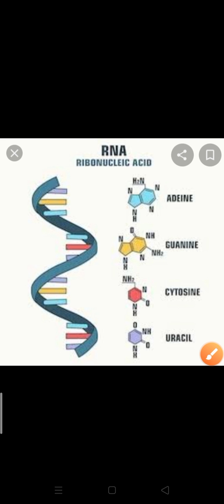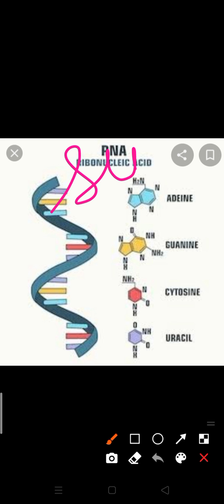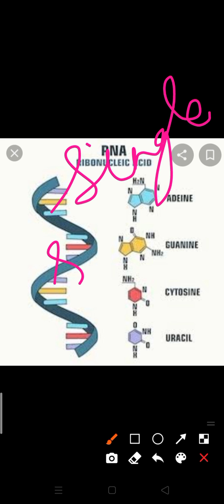Students, today we will start another genetic material, which is RNA. If we see the expanded form of RNA, it is ribonucleic acid. It is predominantly present in the cytoplasm and mostly in the form of a single strand. You can see on your screen, RNA is a single stranded genetic molecule.